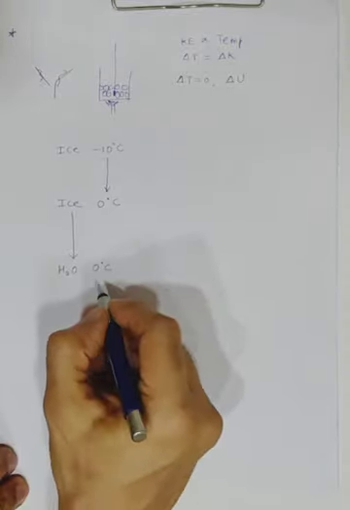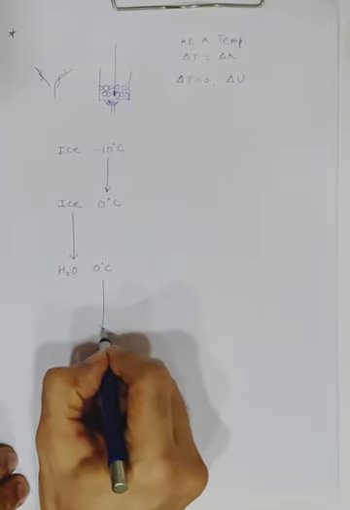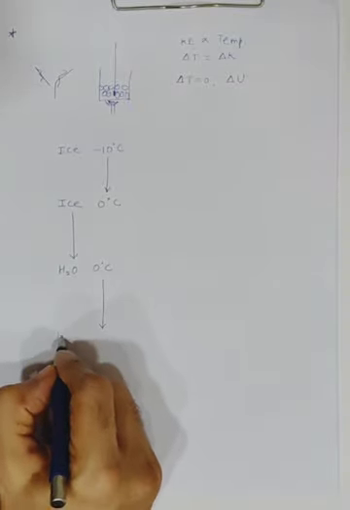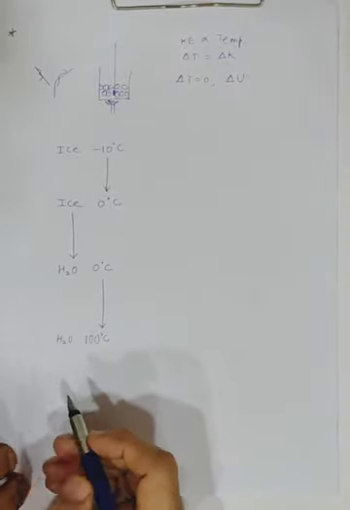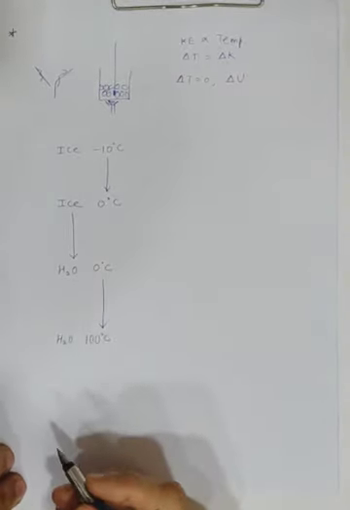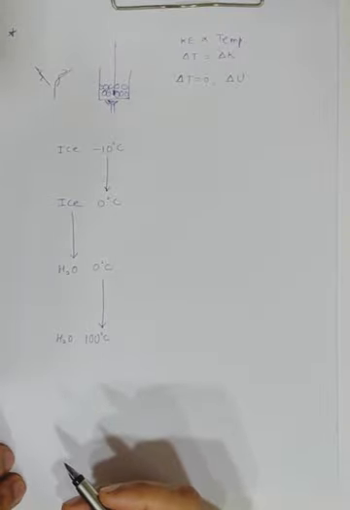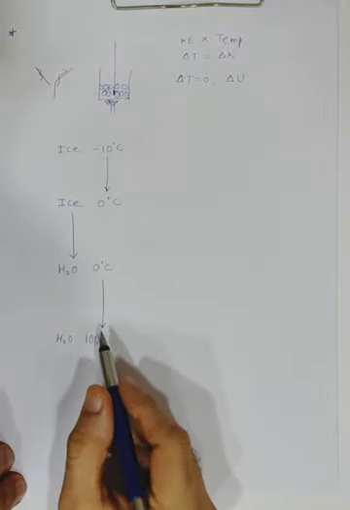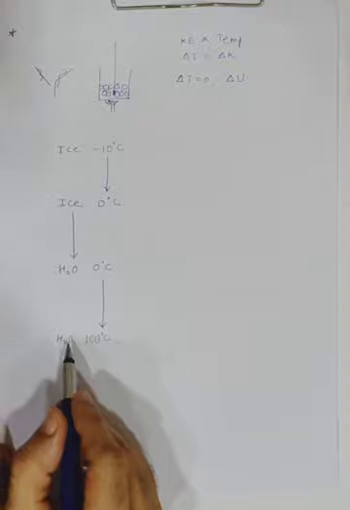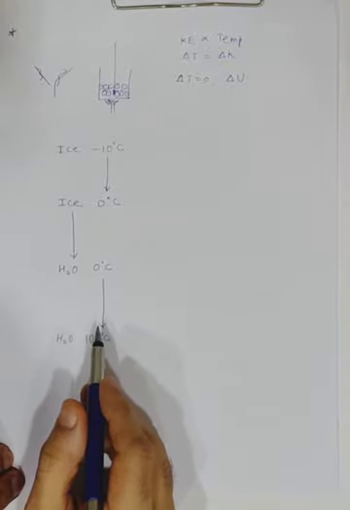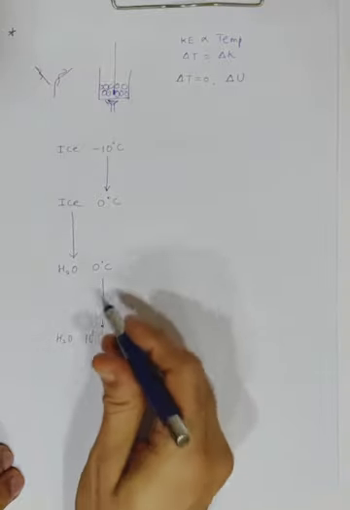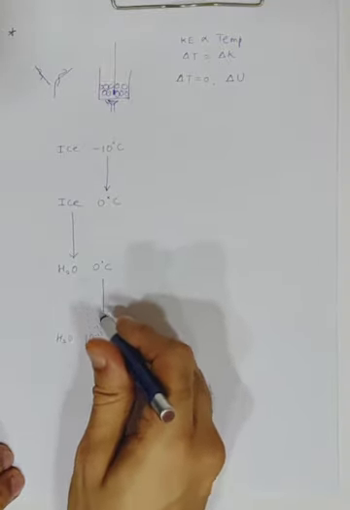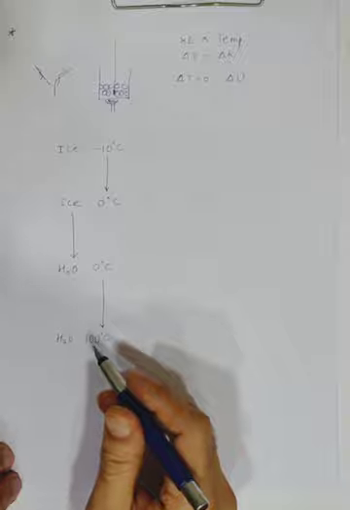Now let's continue heating up further and you will find what? Water at 0 degree will turn into what? Water at 100 degree. So there is a rise in the temperature. Correct? There is a rise in the temperature, but there is no change in the state again. It means what energy is changing here? Again the kinetic energy is increasing. Why? Because there is an increase in the temperature.